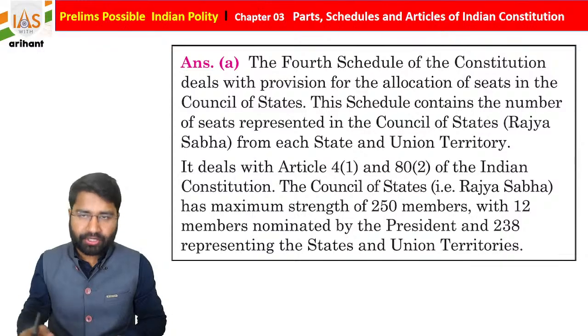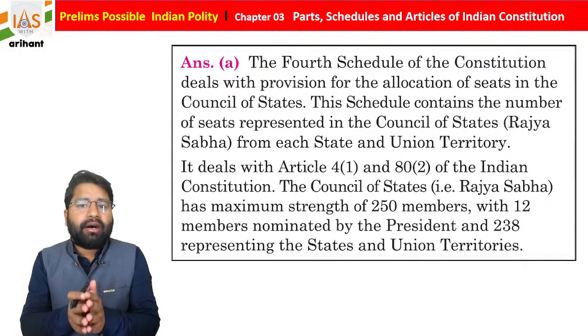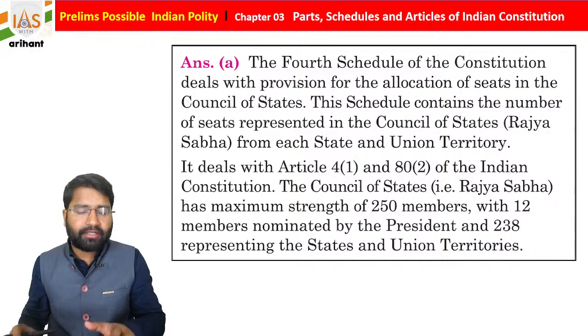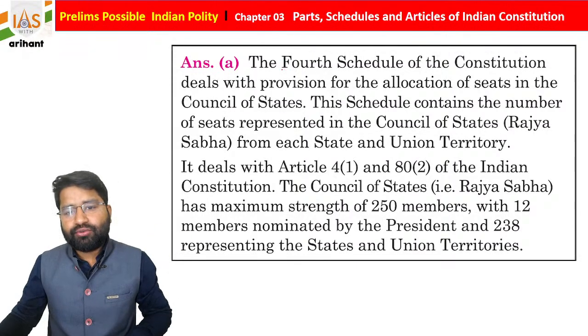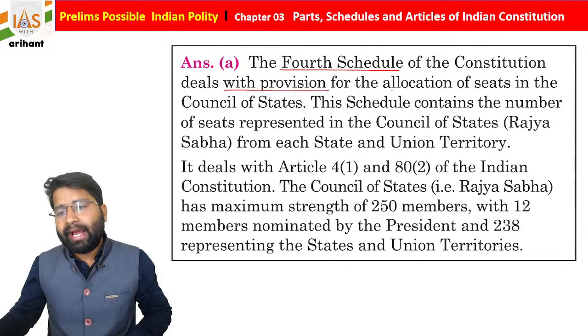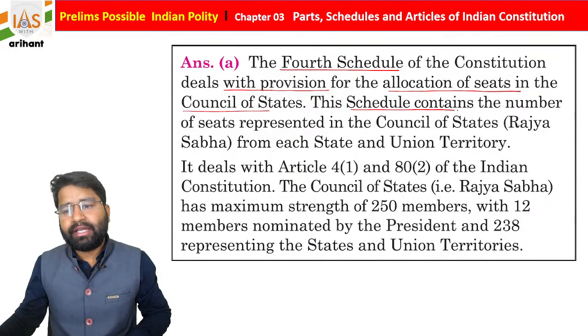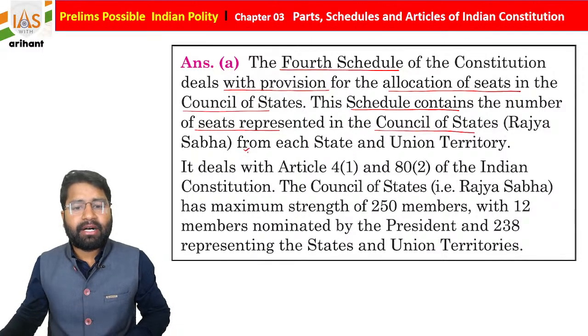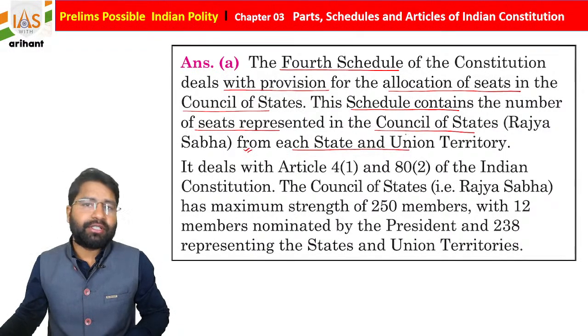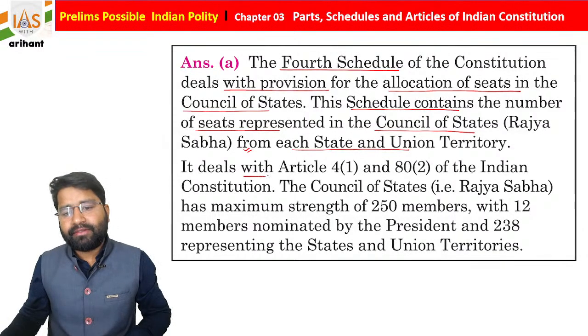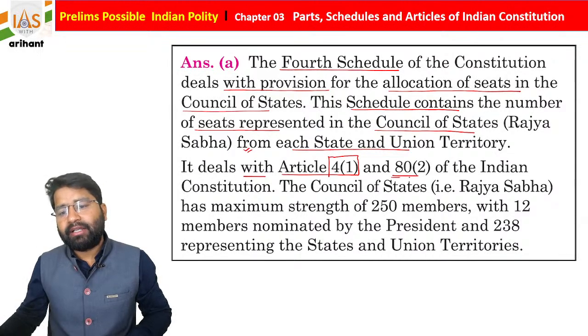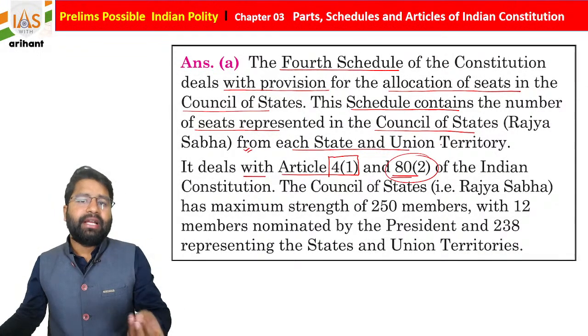Now see the explanation, and here I will give some articles also that are connected with that provision. If you see, students, the Fourth Schedule of the Indian Constitution deals with the provision for allocation of seats in the Council of State. This schedule contains the number of seats represented in the Council of State, Rajya Sabha, from each state and union territory, students. Okay, it deals with Article 4 Clause 1 as we already discussed, and Article 80 Clause 2 because it is for the Rajya Sabha.